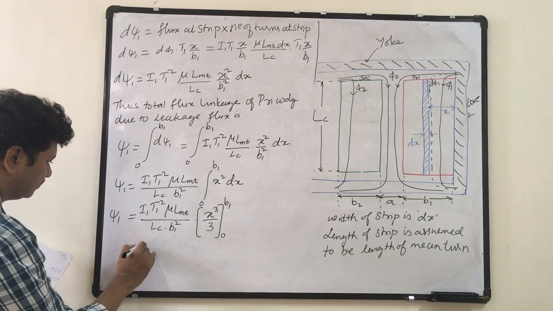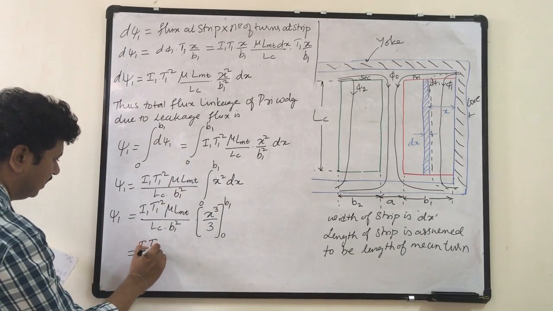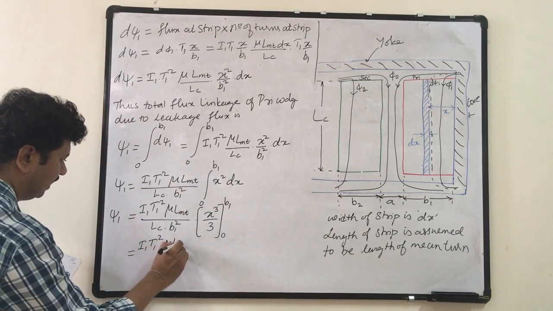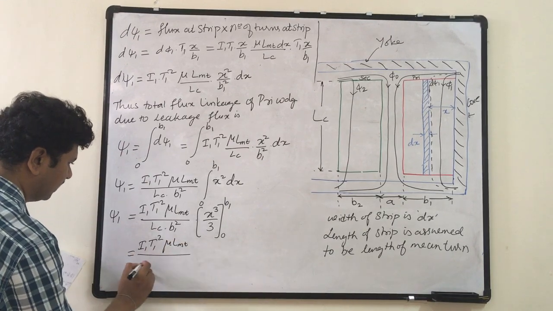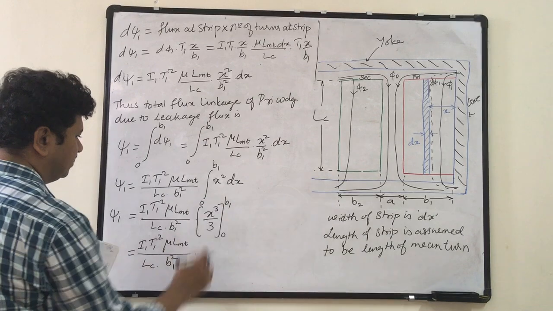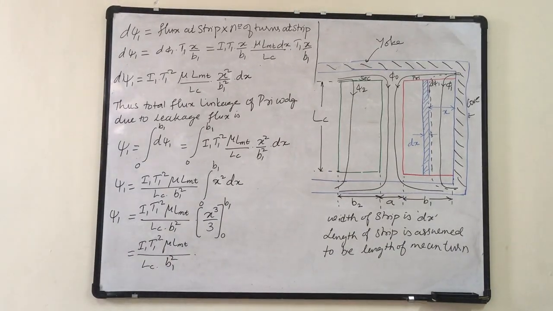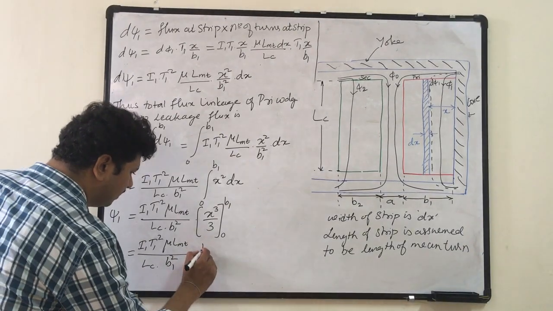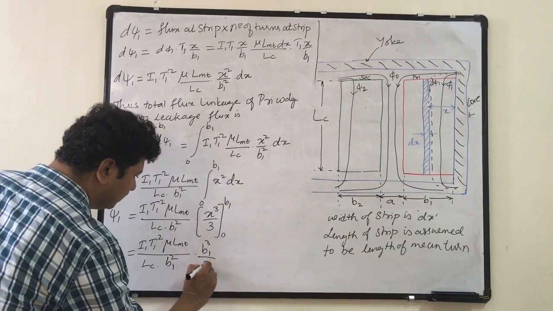Substituting the limits, it will be b1 cube by 3 minus 0, so b1 cube by 3.